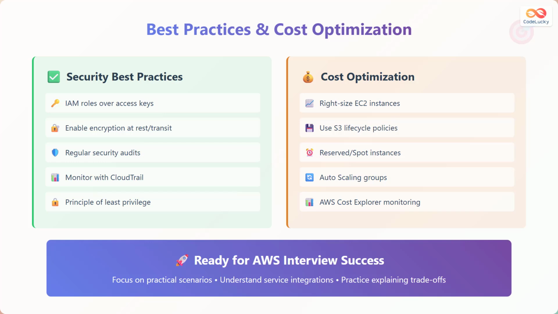Use reserved instances for predictable workloads and spot instances for fault-tolerant applications to achieve up to 90% cost savings. Configure auto-scaling groups to automatically adjust capacity based on demand, avoiding over-provisioning. Regularly monitor costs using AWS Cost Explorer to identify optimization opportunities and set up billing alerts to prevent unexpected charges.